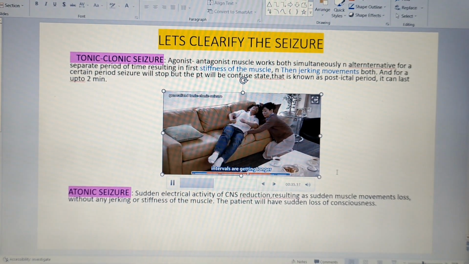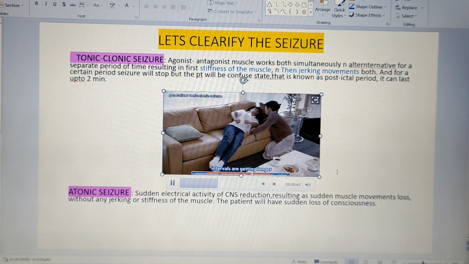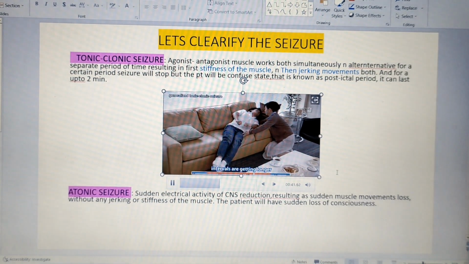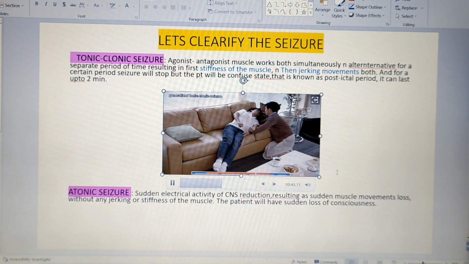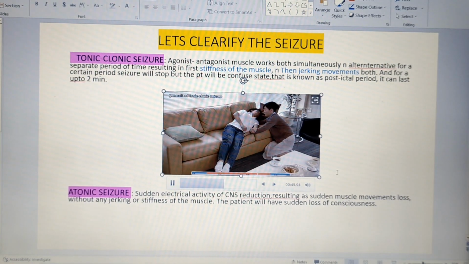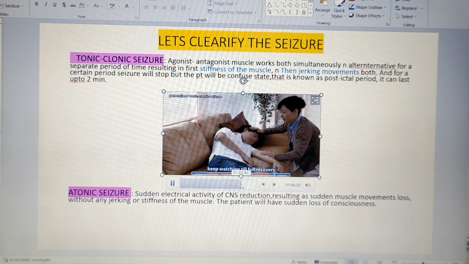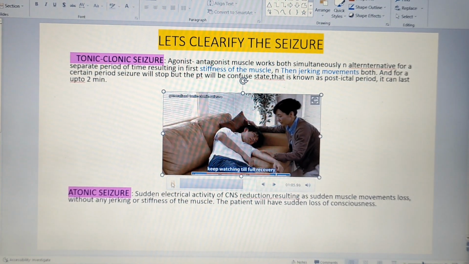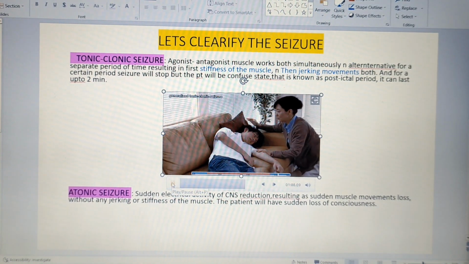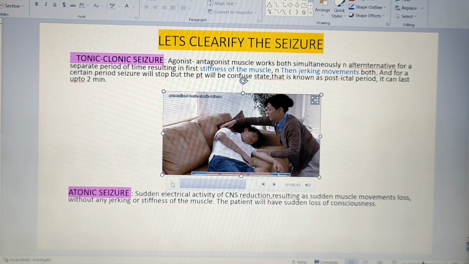Intervals are getting longer, and followed by that the patient is having no seizure, but the patient is also having lack of consciousness. Clear with the video? So here, what happened first? What is happening here?